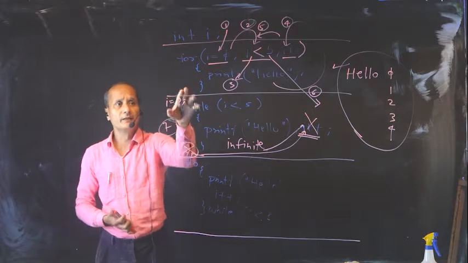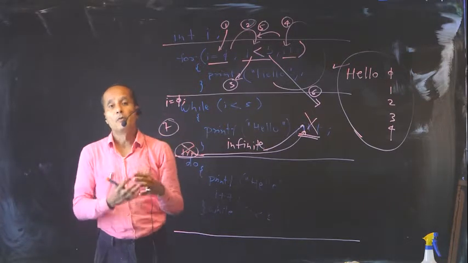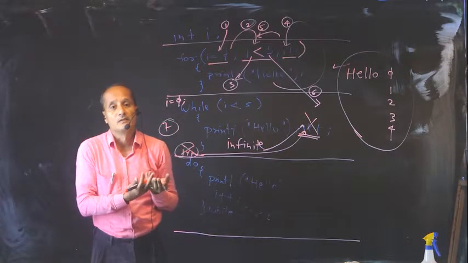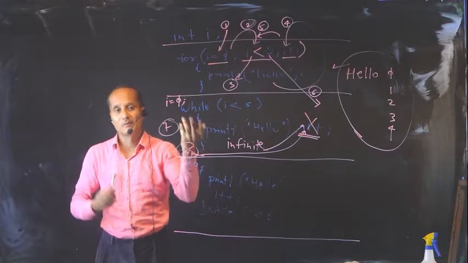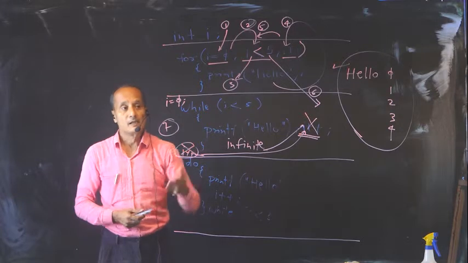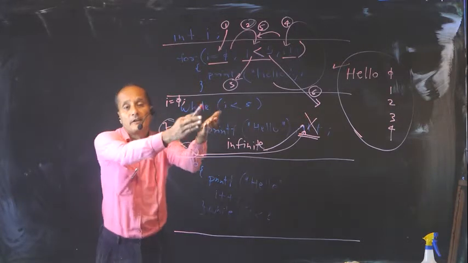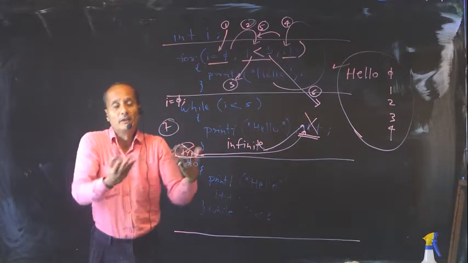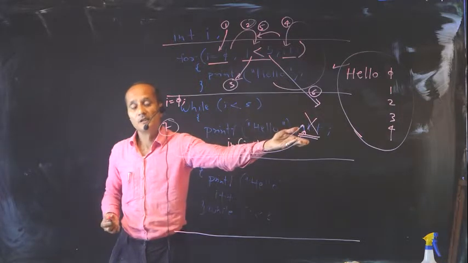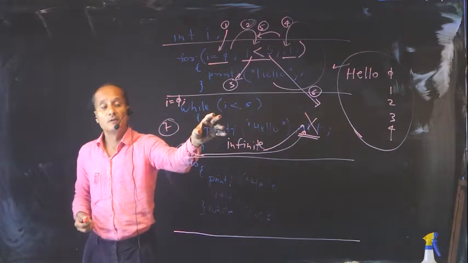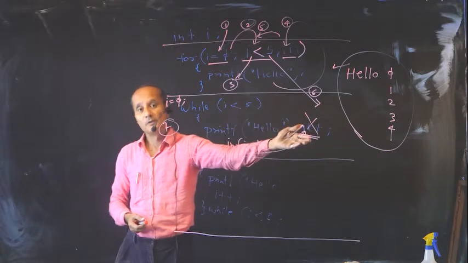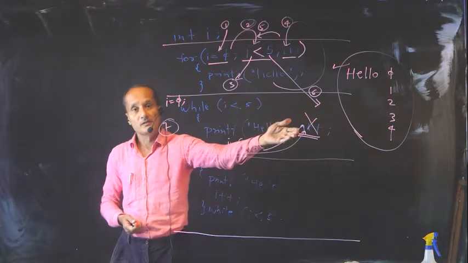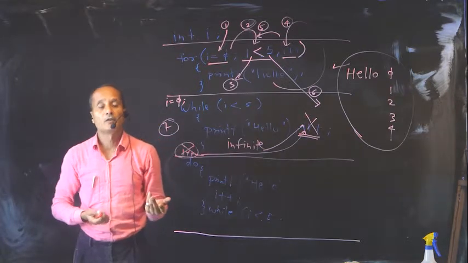So these are the key differences between for and while. Probably because of these things that programmers may forget. Even experienced programmers sometimes in a hurry forget. Suppose the body of a while loop has 100 statements. In a hurry, I may forget to do I plus plus. I am so lost in developing the logic for the other 100 statements that I may forget to do I plus plus. Because of this, it may go into an infinite loop and I cannot notice that.